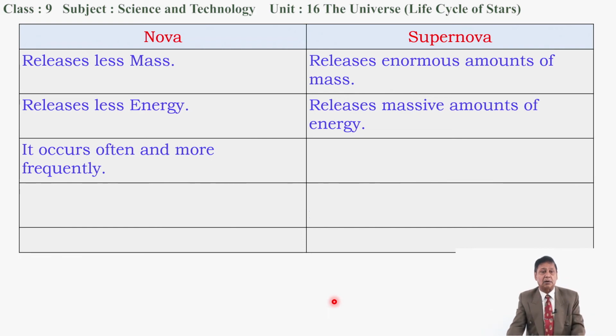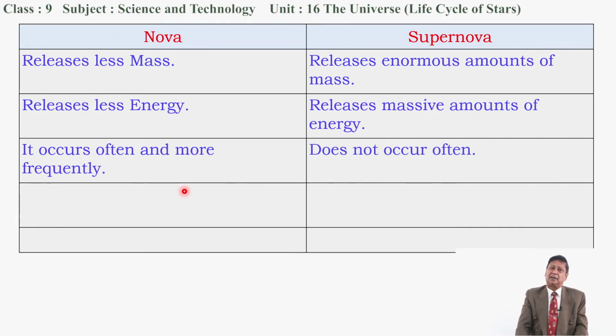Look at this, nova occurs often and more frequently. In a year, we are able to see a certain number of novas, but supernova occurs very rarely. After 50 years only, a supernova can be observed. Till now, I think 5 supernovas have been observed, seen by humans.